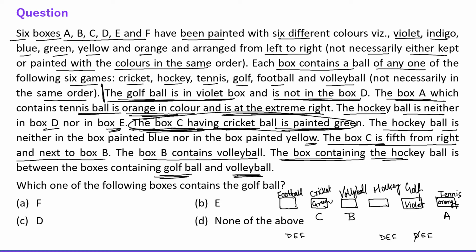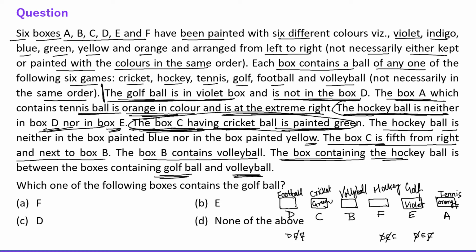After that, they are saying the hockey ball is neither in D nor E. So hockey is this. So D, E is not hockey. So it means F is hockey. So here F can't be here, so it is E. So D is football, because E and F are already used. Fine. So these are the names and these are the games we have identified.